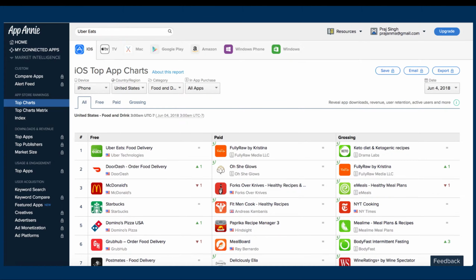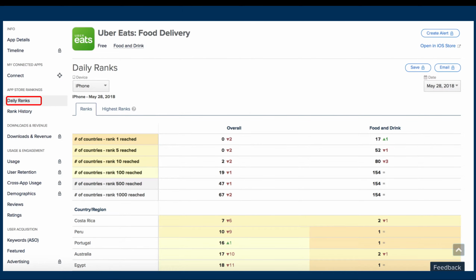To get to an app level view in App Annie, you can either search for the specific app in the search box on top left hand side, or from top charts view, click on any app. Let's take the Uber Eats app as an example for the purpose of this demo. For Uber Eats app, we will explore daily ranks, rank history, ratings, and featured tab in detail today. Let's jump straight to the daily ranks tab.